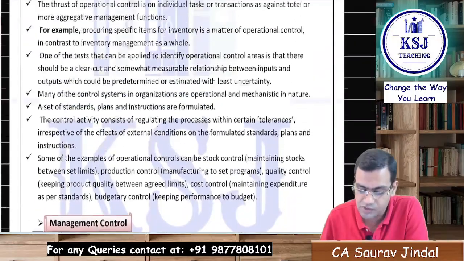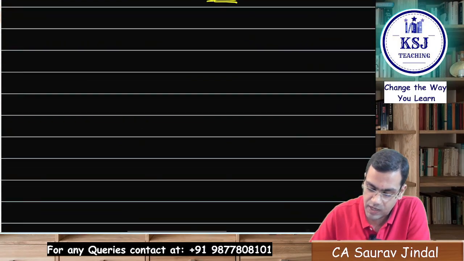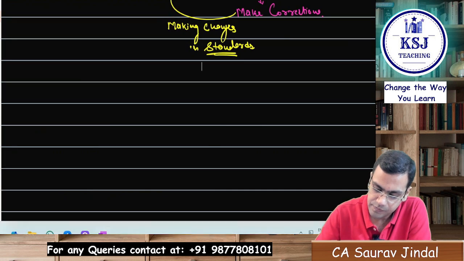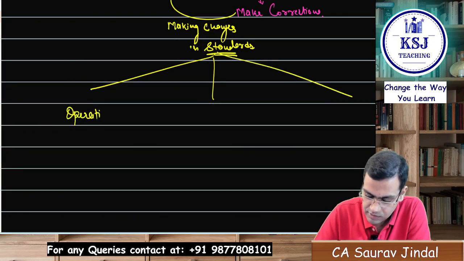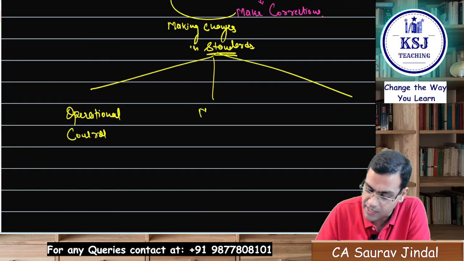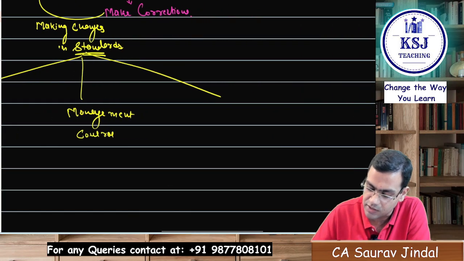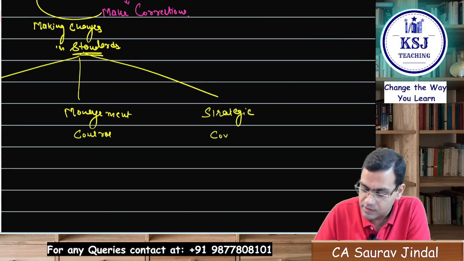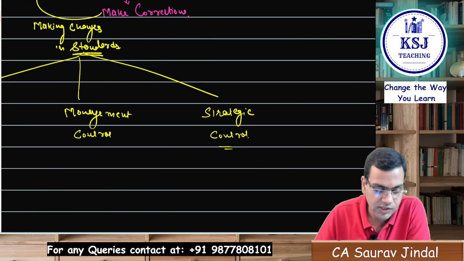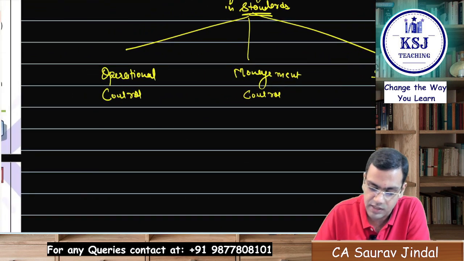So there are three types of control that it is talking about now. One is operational control, right? Second one is the management control. And third one is the strategic control, right? So what are these all about? Let's try to understand one by one what these are all about.